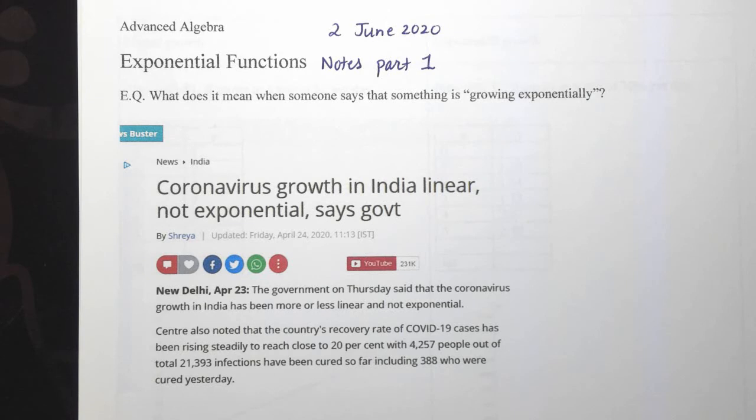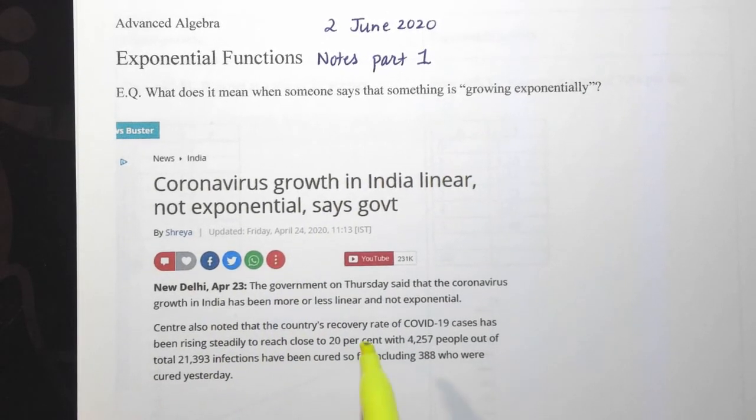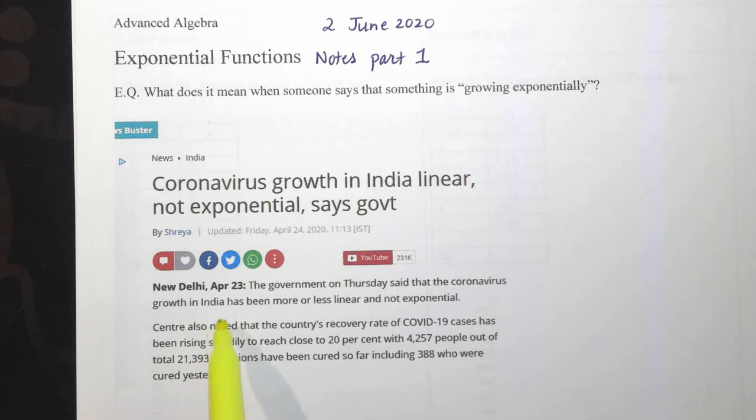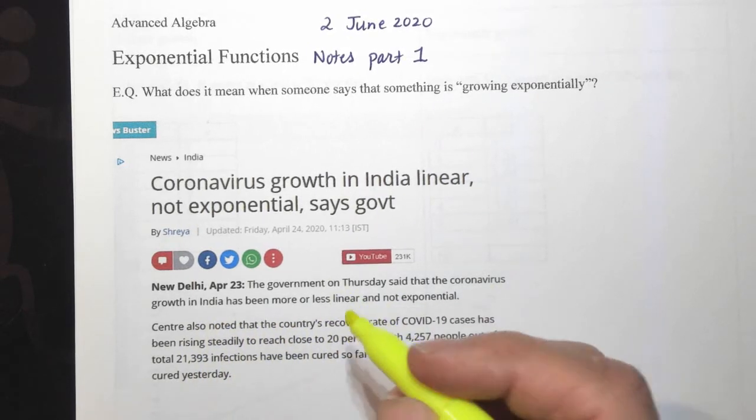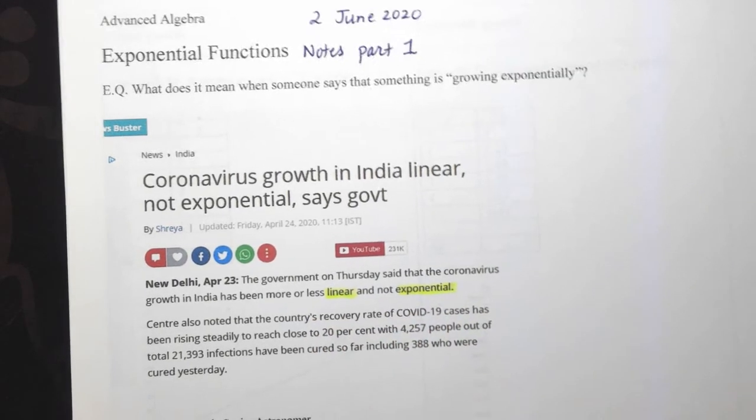This is an article, or part of an article, that I printed out for you. Government on Thursday, this is about India, by the way, said that the coronavirus growth in India has been more or less linear and not exponential. What does that mean? We're going to talk about that.